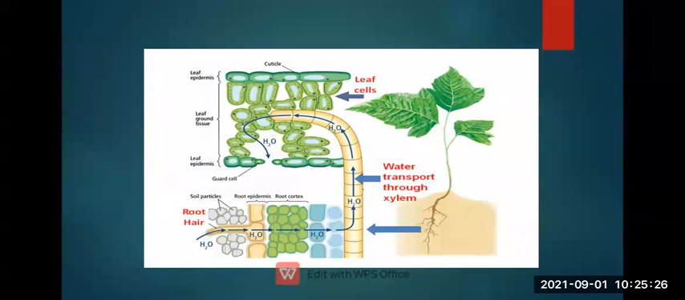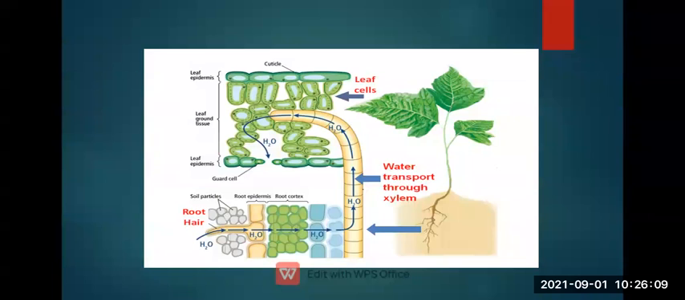Likewise, you can see the root here through which water goes inside. Due to the water concentration, the cells become turgid, and then they exert pressure on their adjacent cells, and by this the water is pushed ahead. After that, when the water reaches the root xylem, from there it goes upward and reaches the leaves.